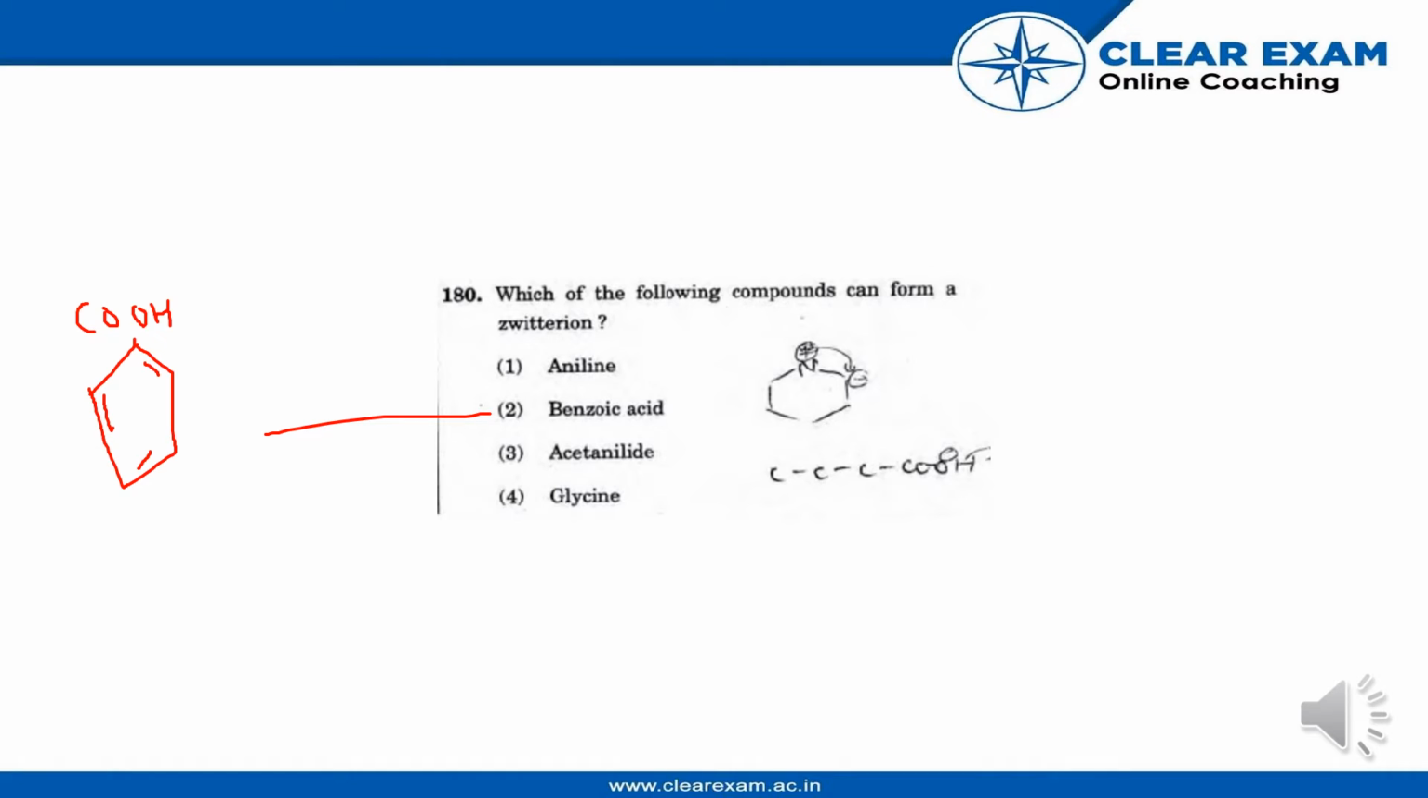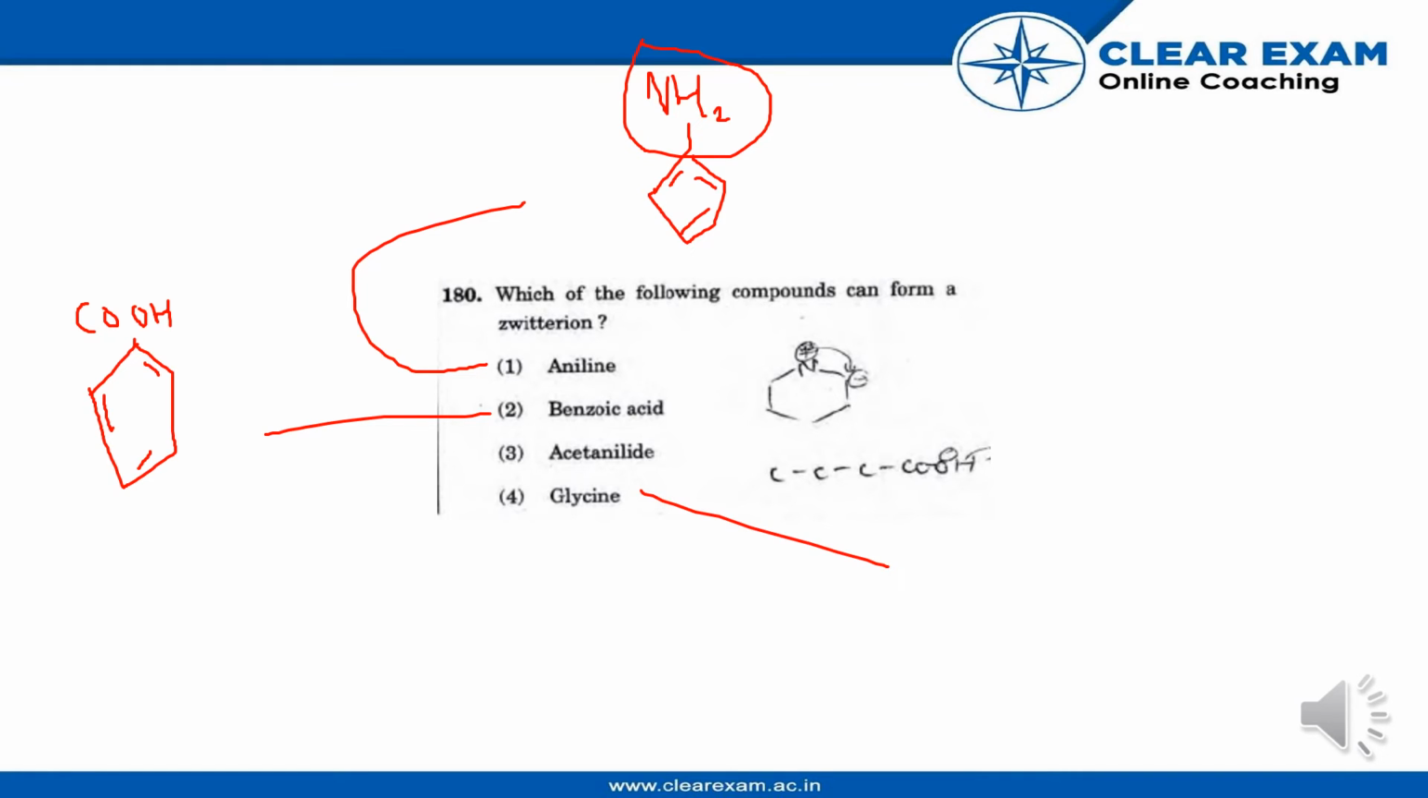Let's now look at aniline, that is NH2 and a benzene. In it we have an amino group but no carboxylic group. A carboxylic group can lose a proton and give a negative charge, but here there will be no zwitterion formation, so it is not the correct answer. For aniline, an amino group is present but no carboxylic group, so a zwitterion cannot be formed.